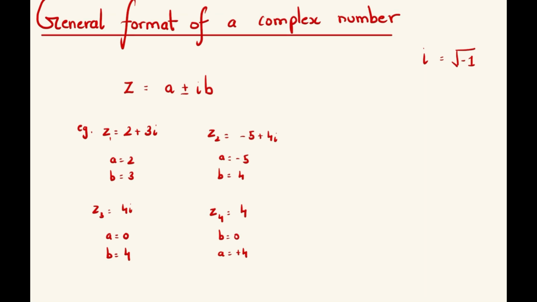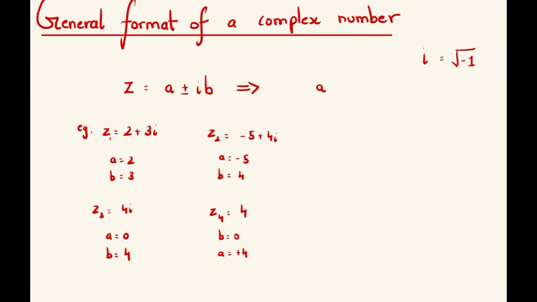Now, in this general format, if you notice, the variable a doesn't have the complex number i multiplied with it. It is combined with either an addition or a subtraction symbol. But b, on the other hand, is multiplied with the complex number i.